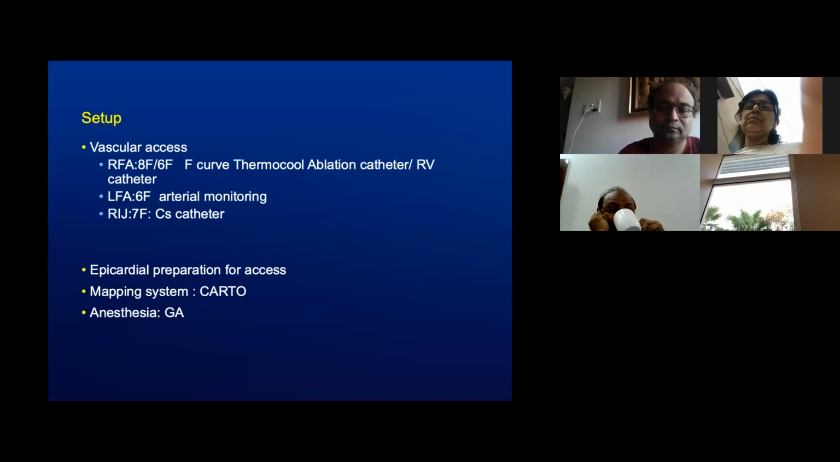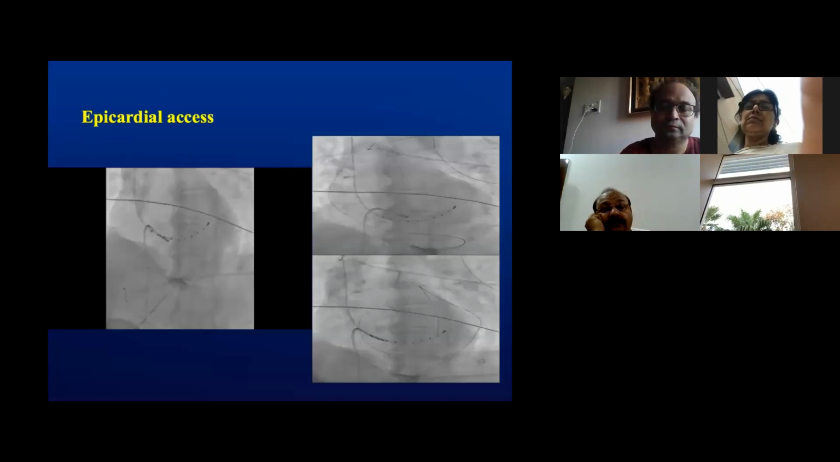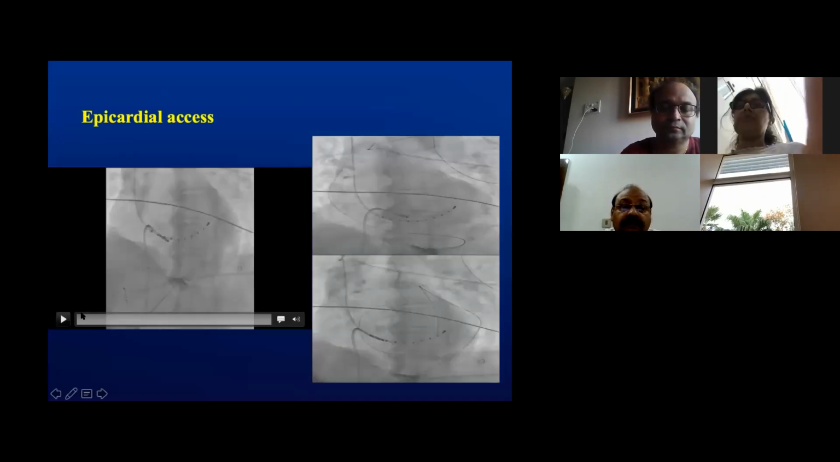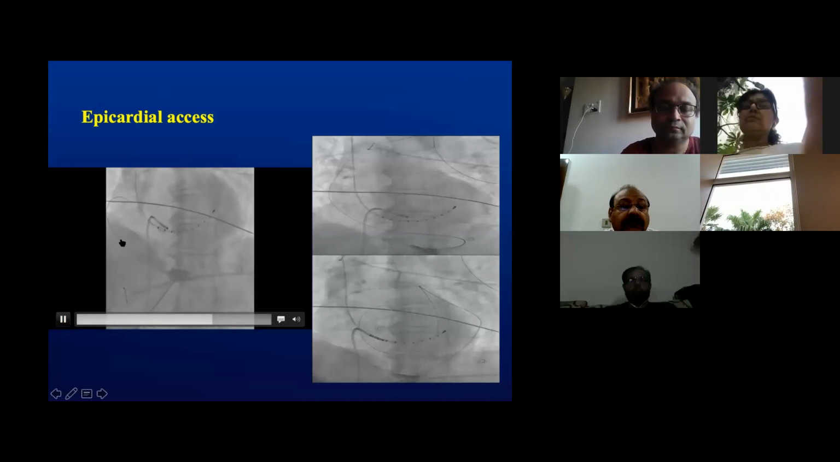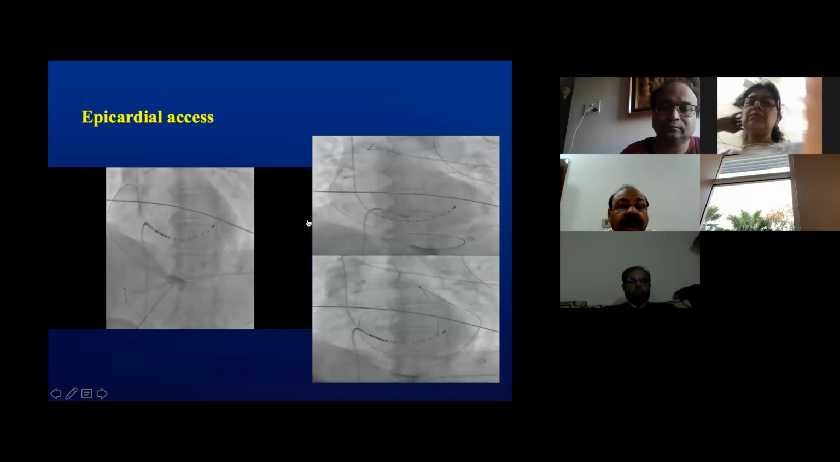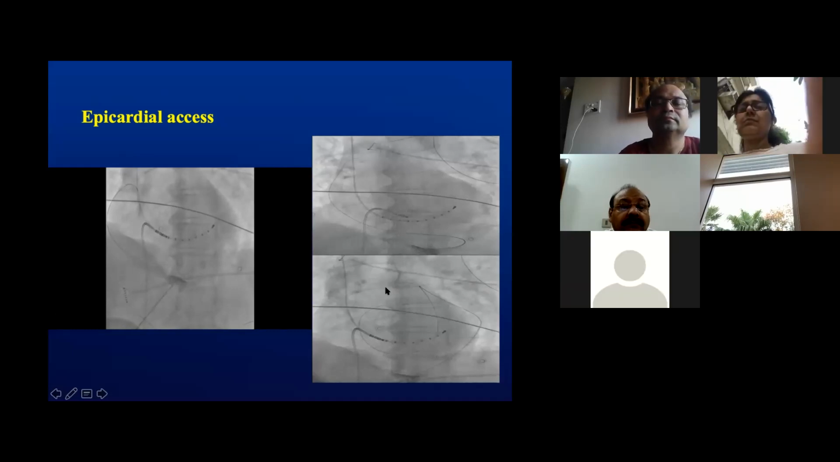The mapping system used was CARTO, and we planned to take this patient under general anesthesia at the outset. We took upfront epicardial access. As you can see here, we used minimal dye, entered the pericardium, ensured that the wire was freely moving within the pericardial sinus in both RAO and LAO views.